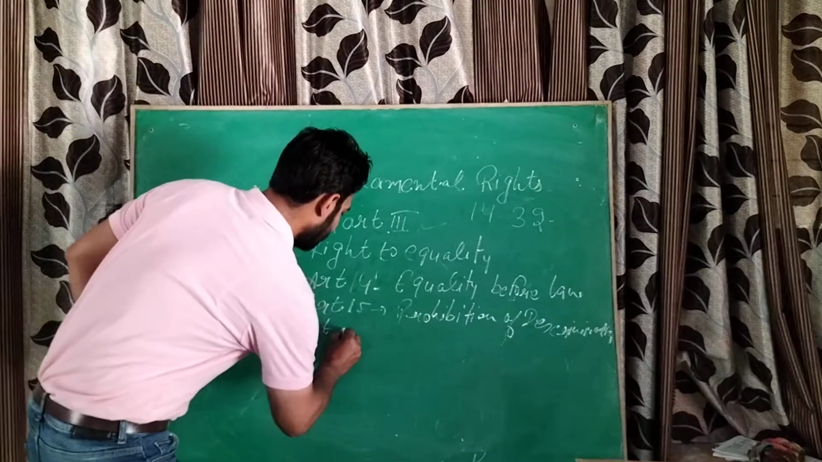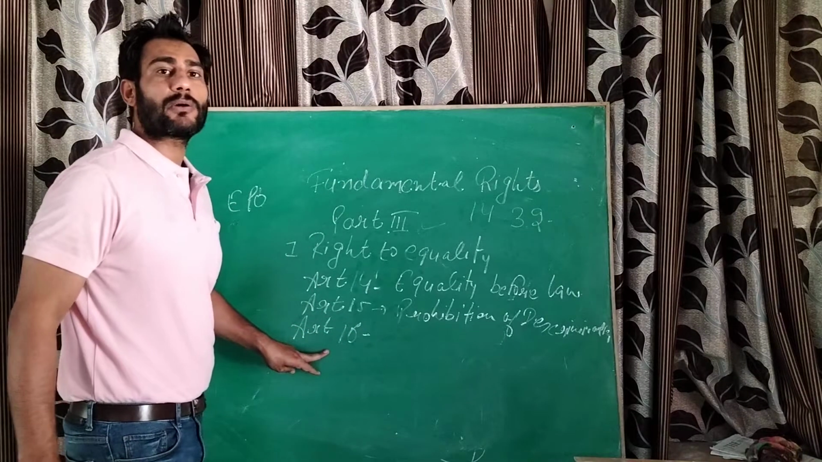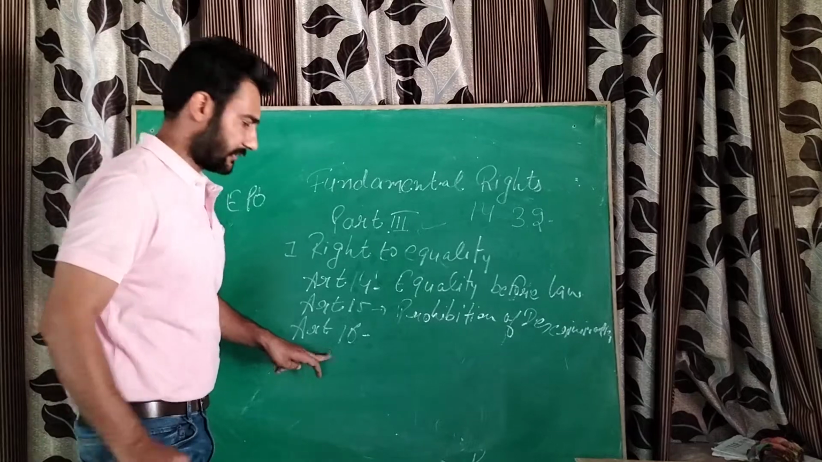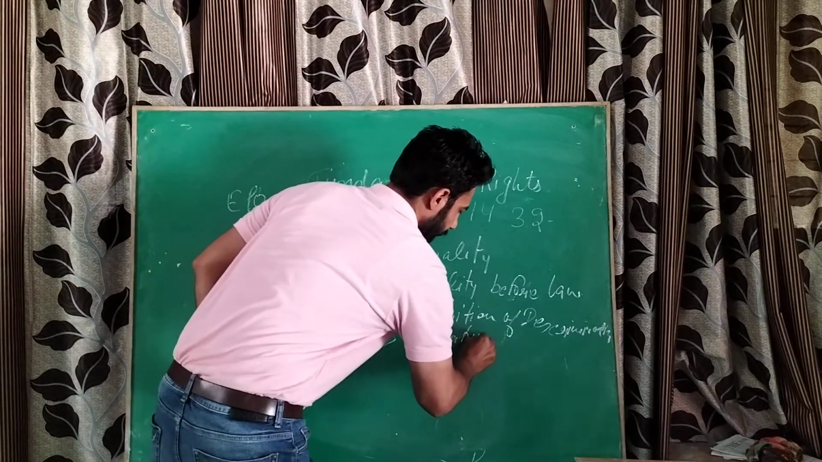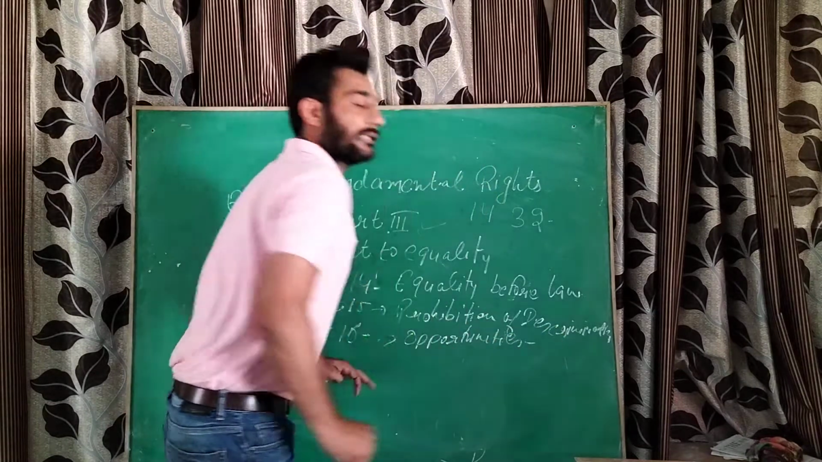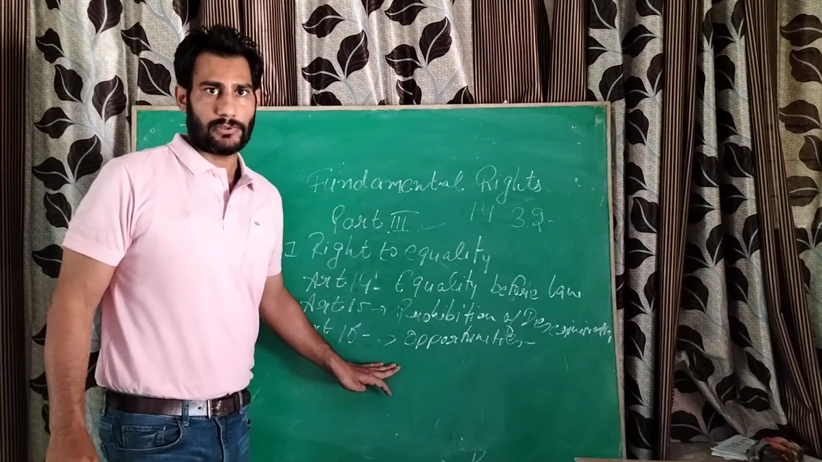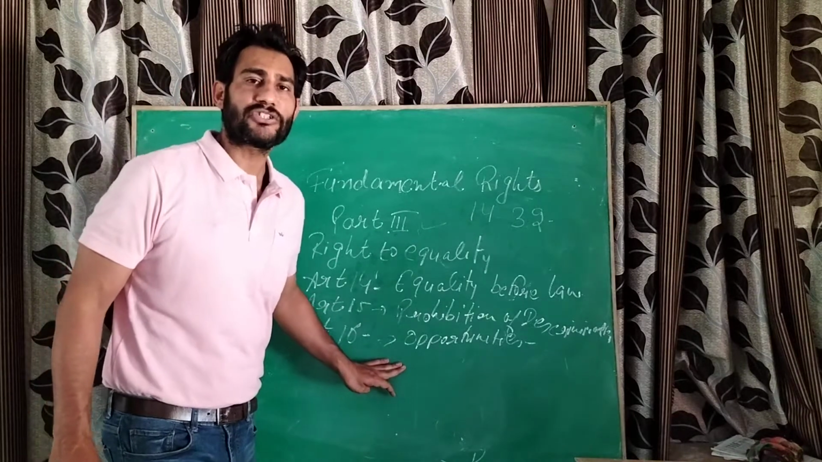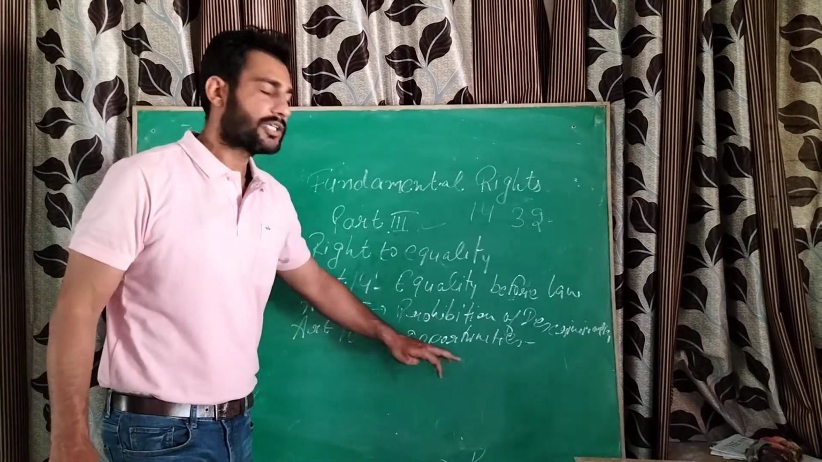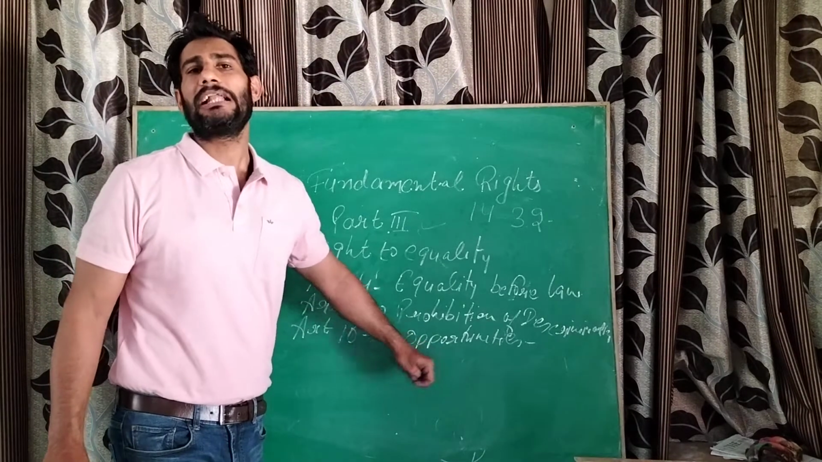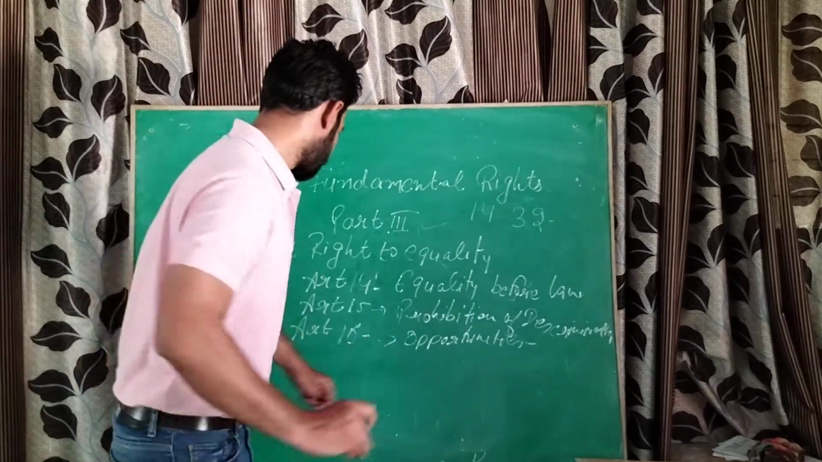Next article, Article 16. Article 16 tells about opportunities. What opportunities? Equality in the opportunities of government jobs. Got it? There will be no discrimination on the basis of caste, color, religion in government jobs. Every individual, he or she, will be provided equal opportunities.